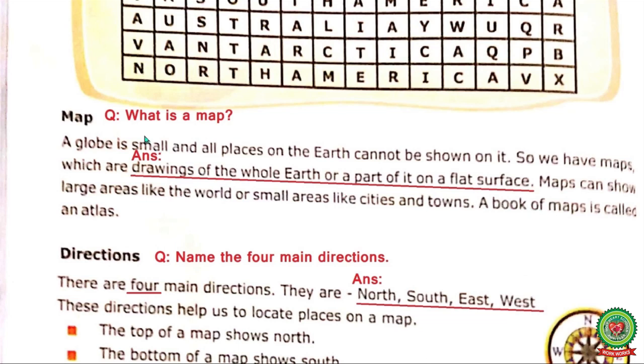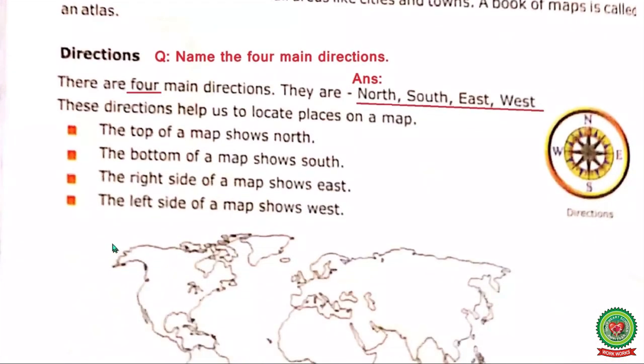So please write down the question here. What is a map? The answer is drawing of the whole earth or a part of it on a flat surface. Underline it and write down the answer here. Okay, come to the next, that is directions. So how many directions are there? There are 4 directions. Let's start with the reading.